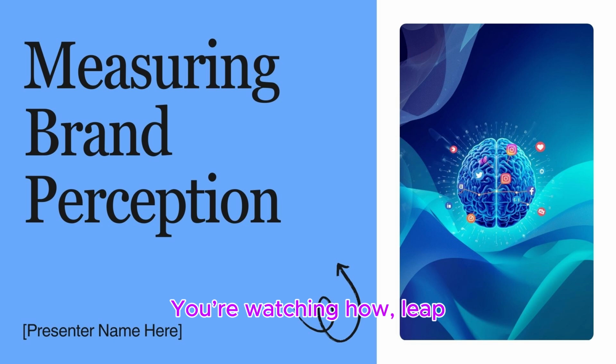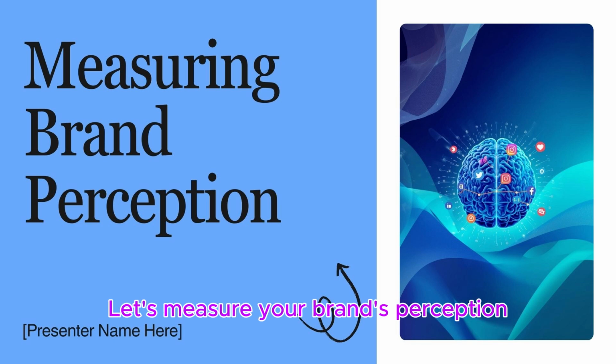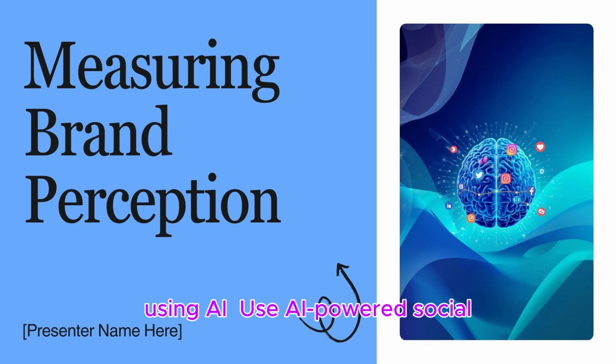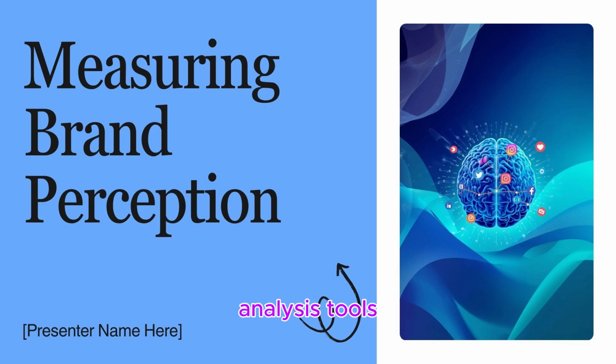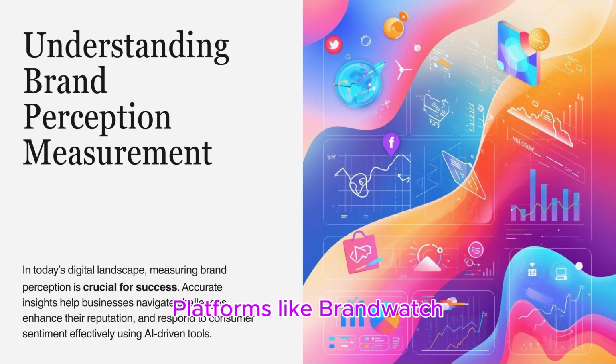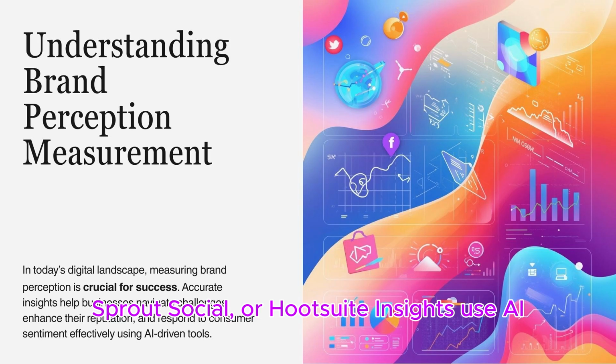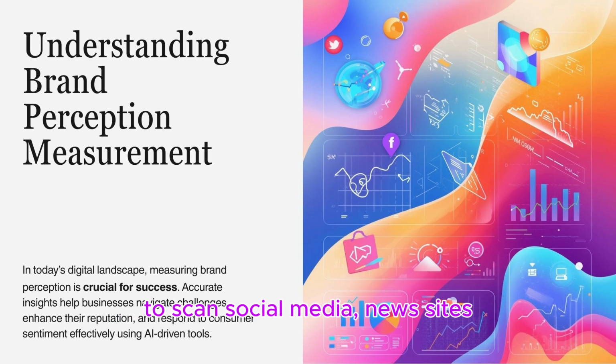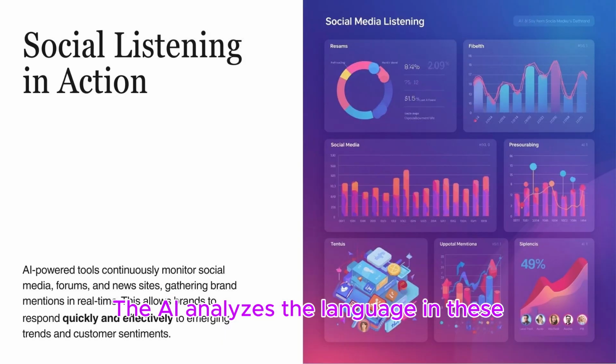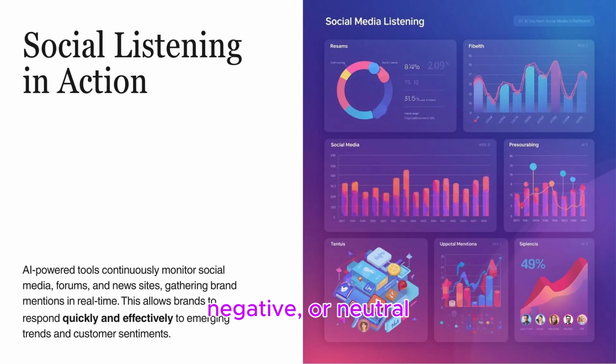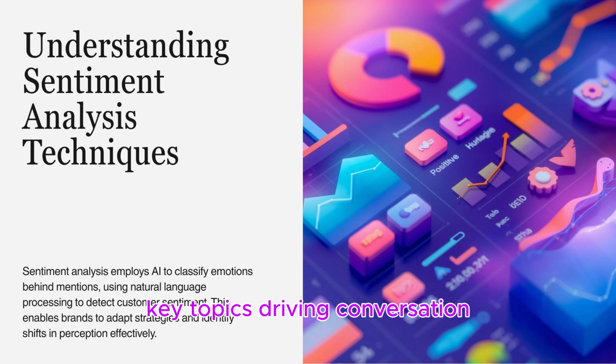You're watching How Leap. Let's measure your brand's perception using AI. You use AI-powered social listening and sentiment analysis tools. Platforms like Brandwatch, Sprout Social, or Hootsuite Insights use AI to scan social media, news sites, and forums for mentions of your brand, products, or keywords. The AI analyzes the language in these mentions to determine sentiment, whether it's positive, negative, or neutral. It provides reports on overall brand health, key topics driving conversation, and emerging crises.